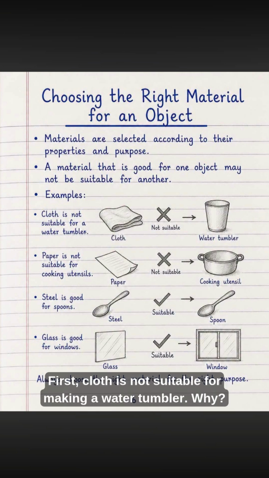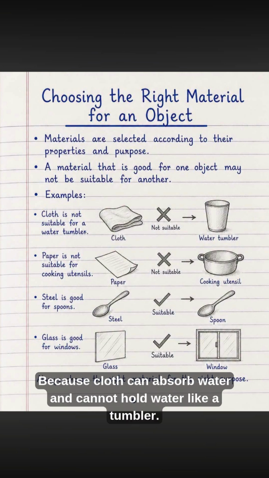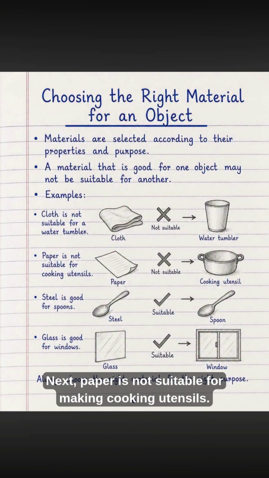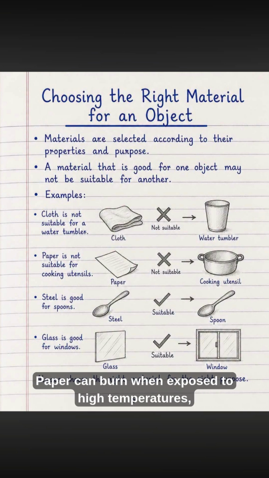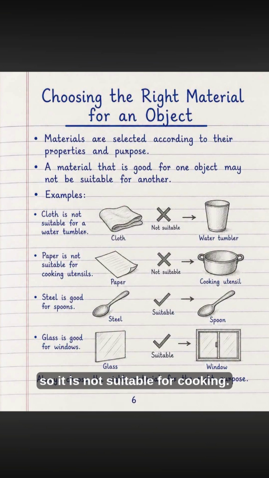First, cloth is not suitable for making a water tumbler. Why? Because cloth can absorb water and cannot hold water like a tumbler. Next, paper is not suitable for making cooking utensils. Paper can burn when exposed to high temperatures, so it is not suitable for cooking.